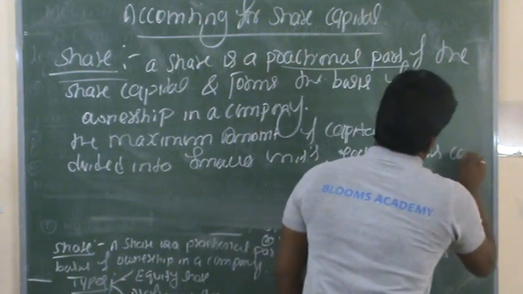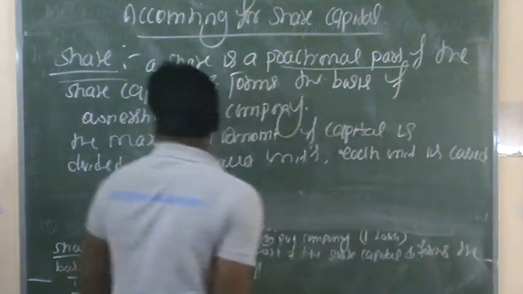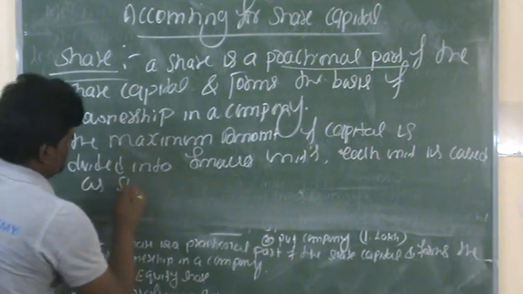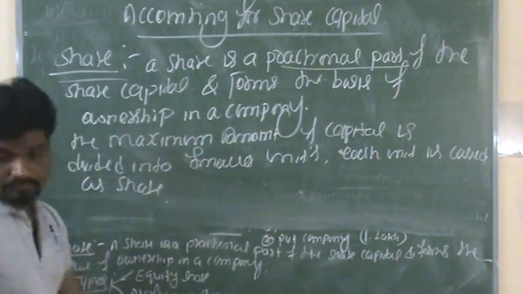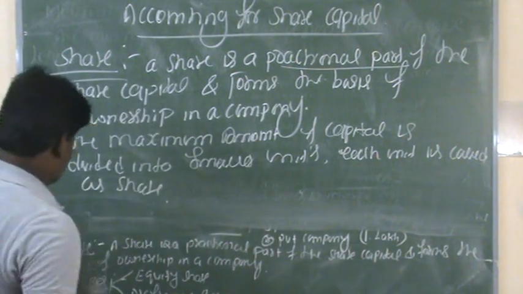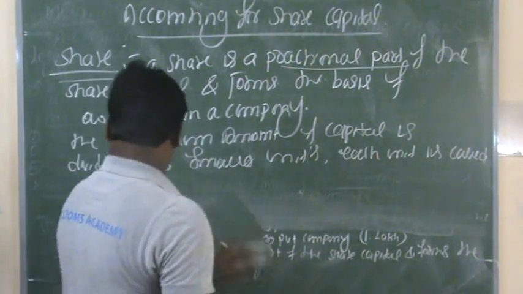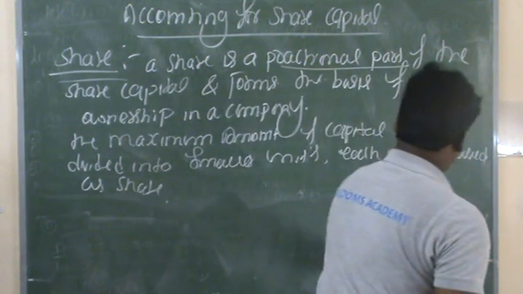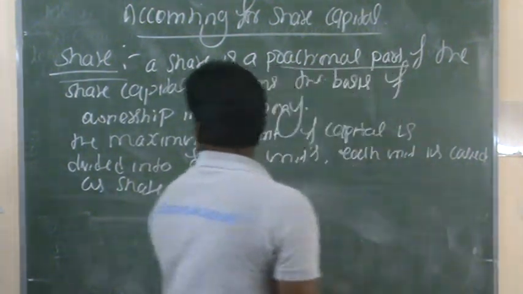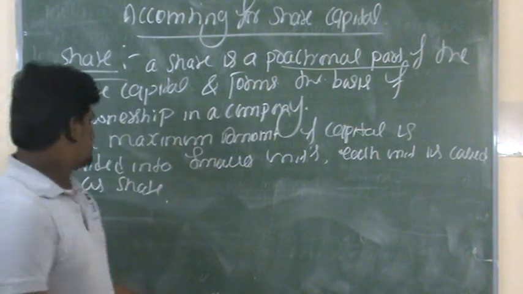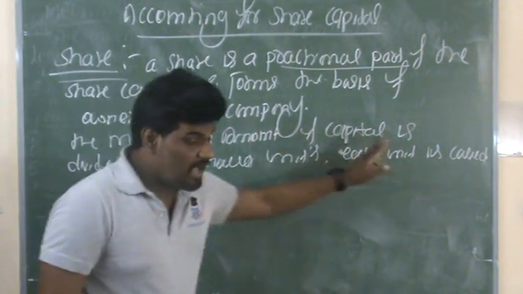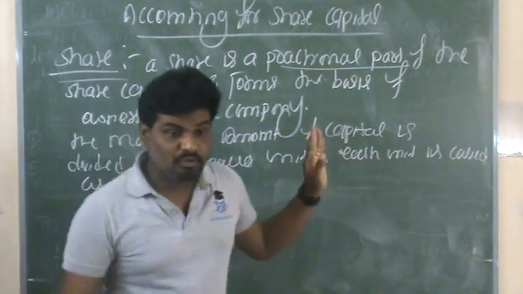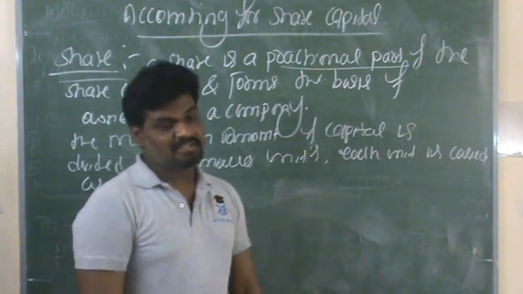Each unit is called a share. So a share means the maximum amount of capital is divided into smaller units, and each unit is called a share.